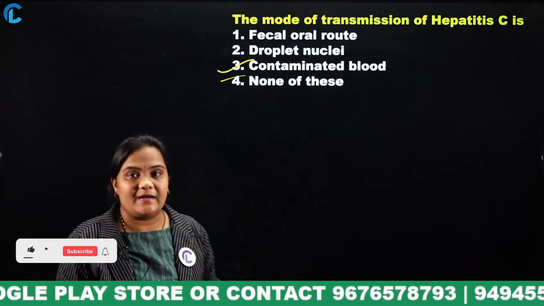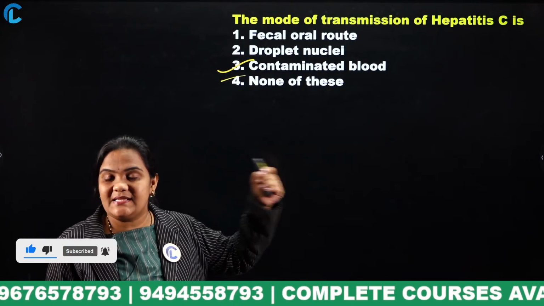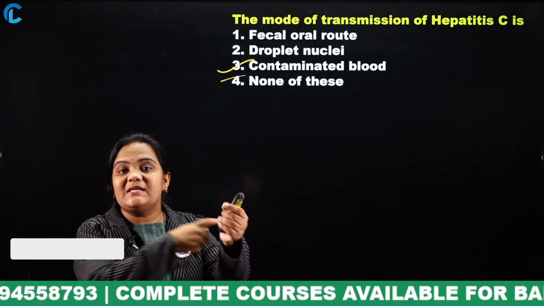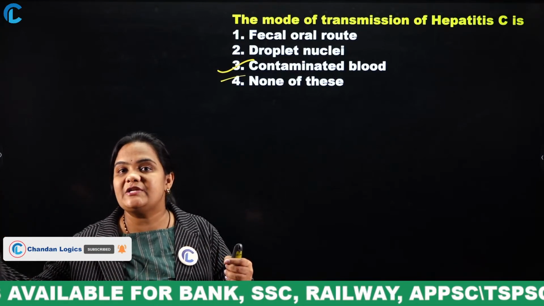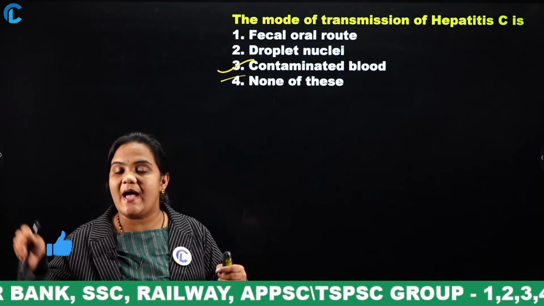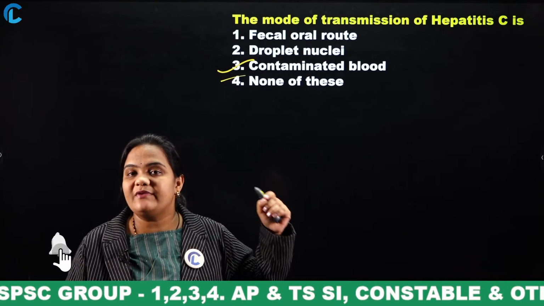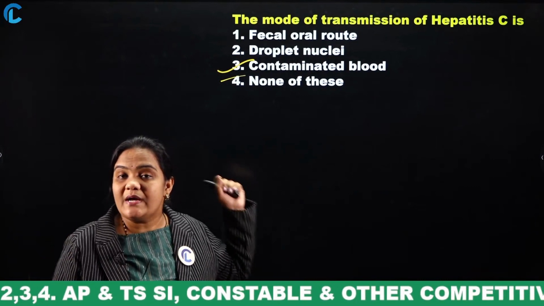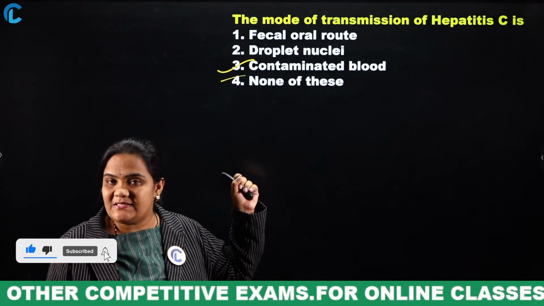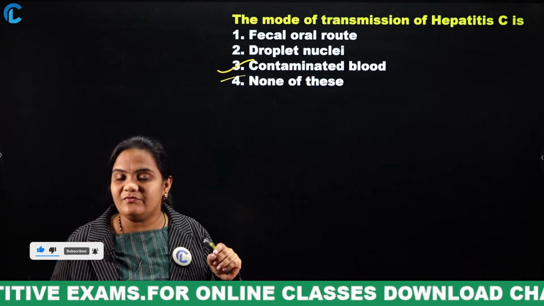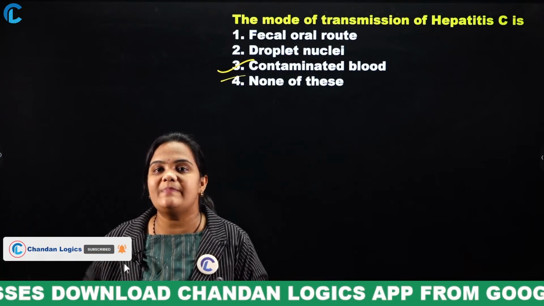If any person who was affected with this hepatitis C virus has his blood infused into a normal patient, then this patient will also have this hepatitis C virus. So the mode of transmission of this hepatitis C virus is through contaminated blood. If the blood of the person suffering from hepatitis C is infused into a normal person, then the virus will spread to this person also.